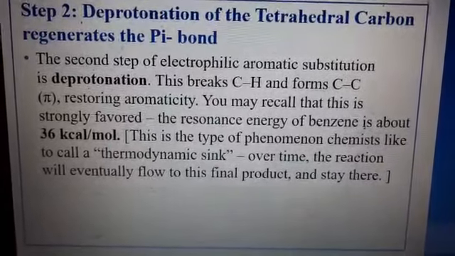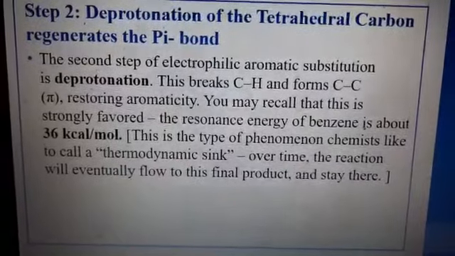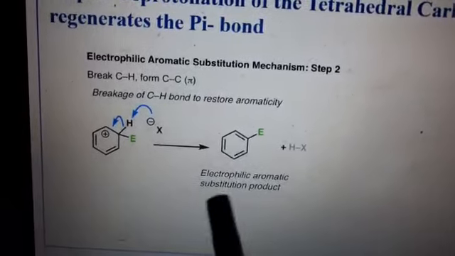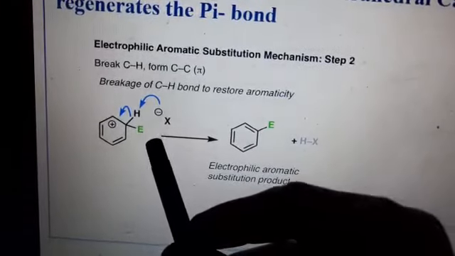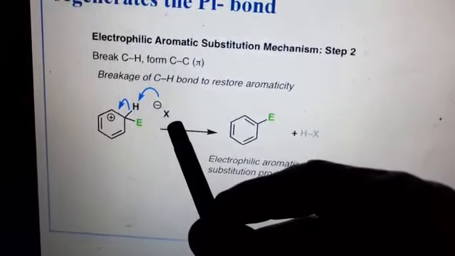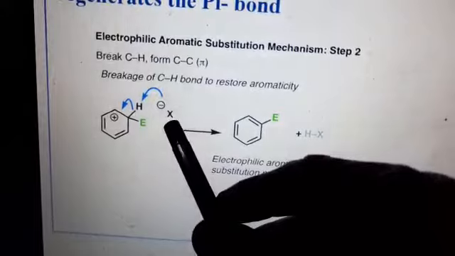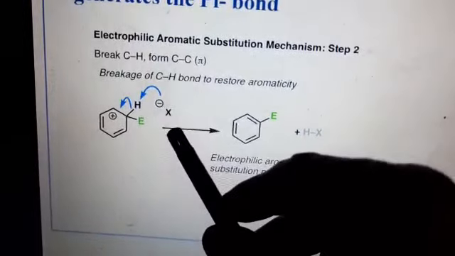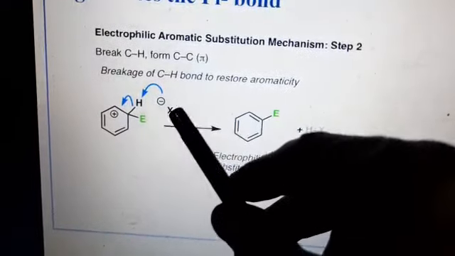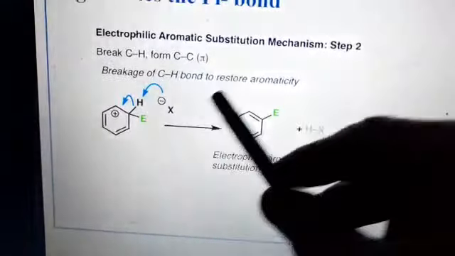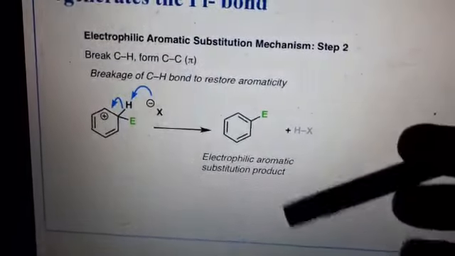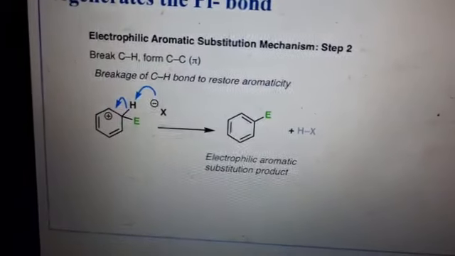Over time the reaction will eventually flow to this final product and stay there. So this is the step of deprotonation. Here X negative, any species that was present when E positive, the attacking electrophile, was generated, removes H positive, and the overall aromatic structure of the benzene ring is retained again.